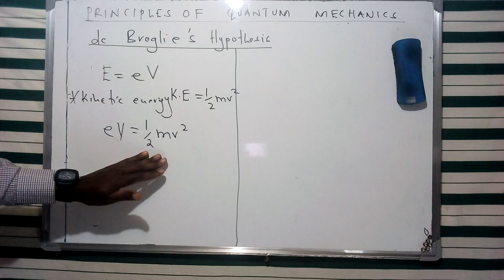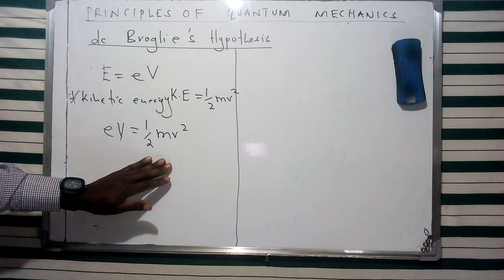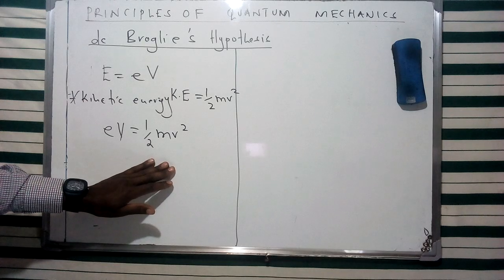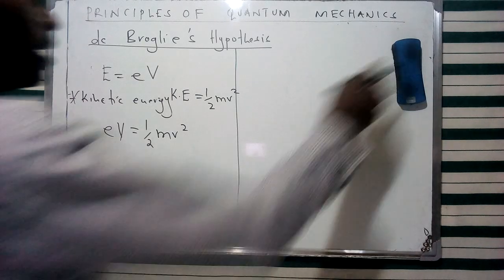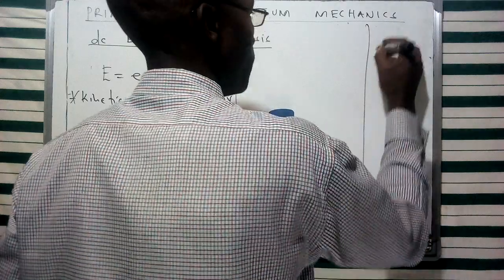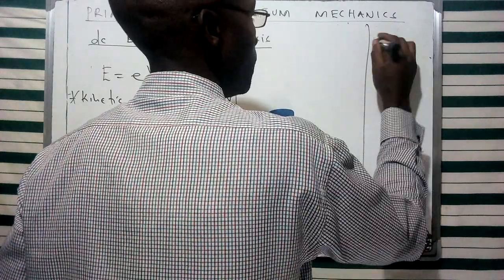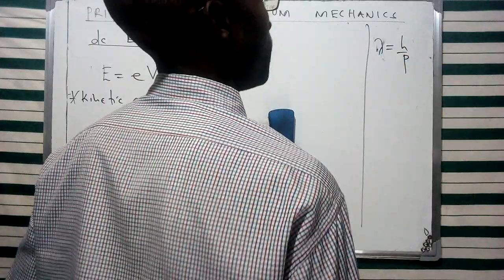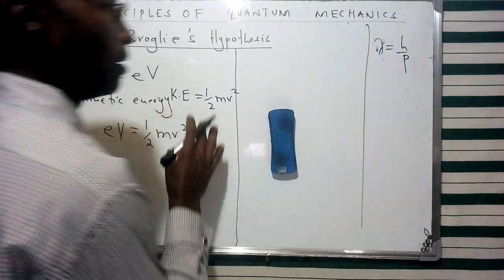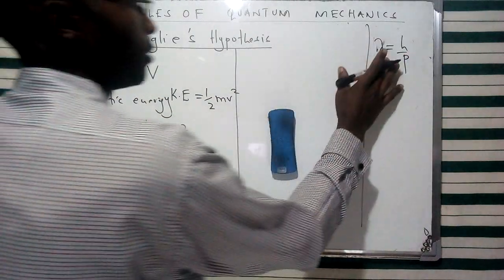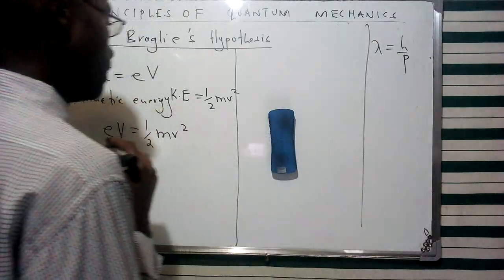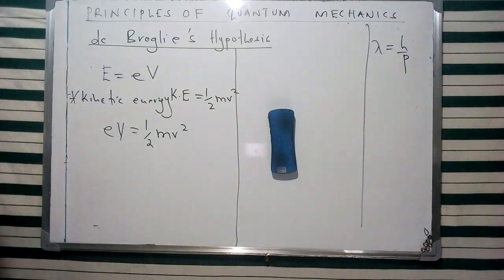Now we can manipulate this formula so that we come up with a simplified version of describing the momentum that we had in de Broglie's equation. We had said that de Broglie's wavelength is given in terms of h over p. So our task is to find out how we can describe the wavelength of this electron traveling in a potential difference V in terms of this description of energy.